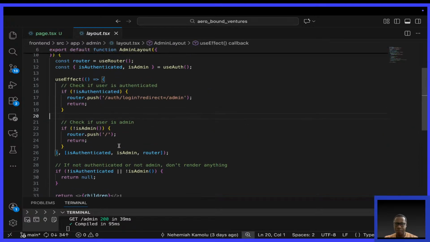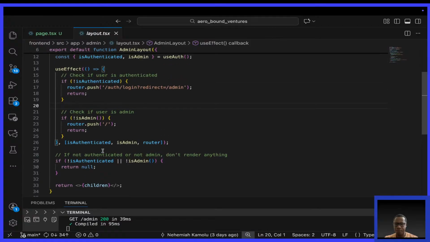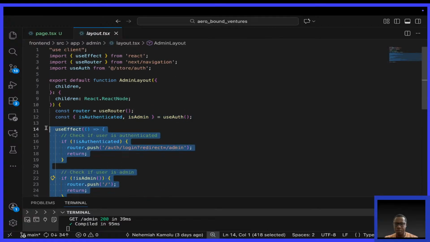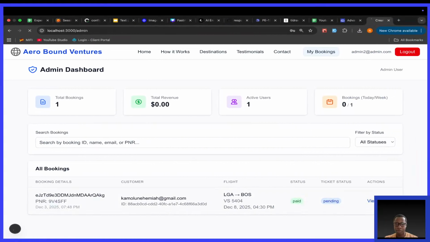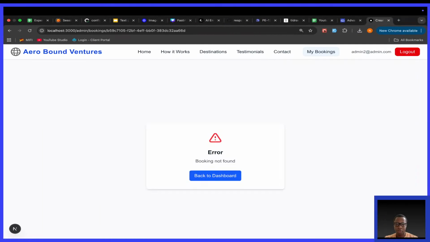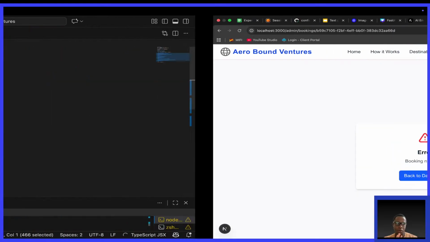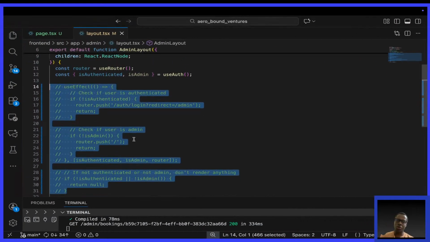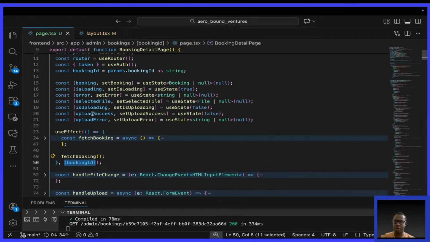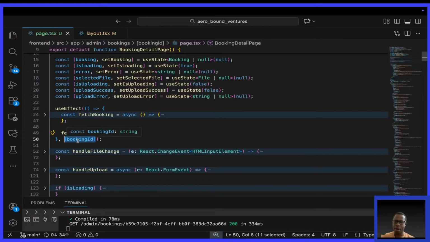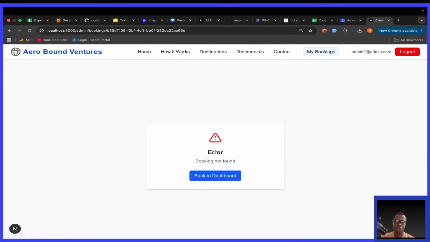Let me see. Here, I'm going to simply take this off. Okay, this is a good first step. So this renders here, which means there's something wrong here. So I'll come back here and put it back. I didn't change this. So this is a good first step. It says error, booking not found, no problem.